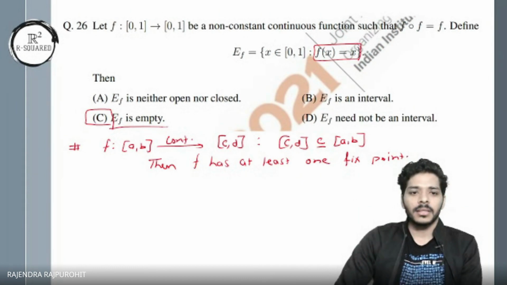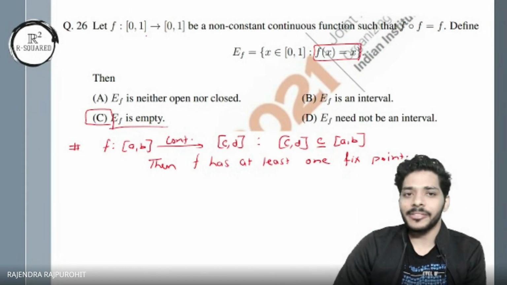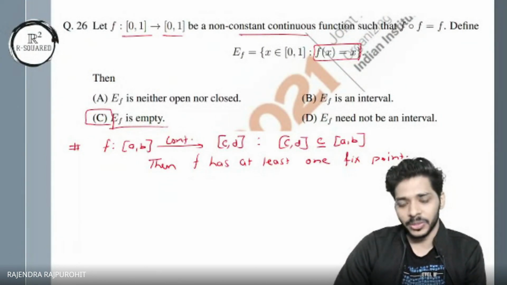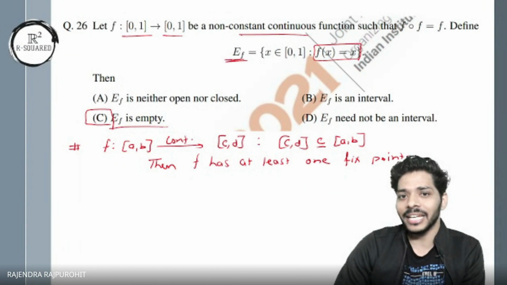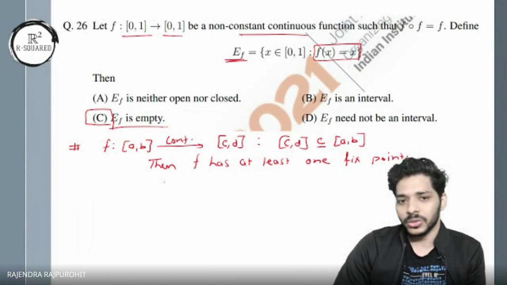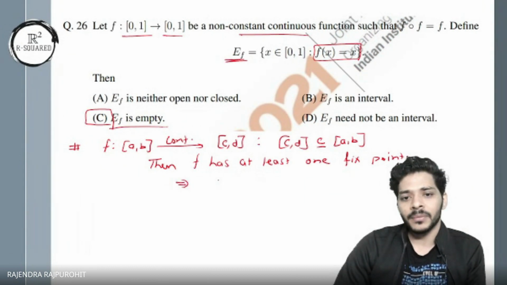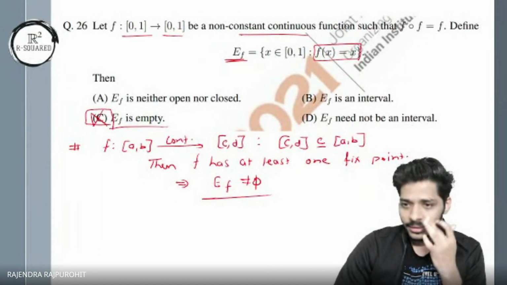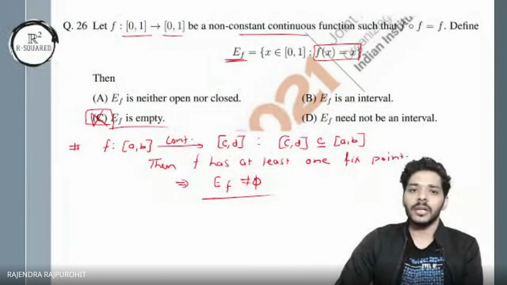The solution of the equation f of x equal to x. Okay. And in this case, we have [A, B] and [C, D] same, [0, 1] to [0, 1], continuous as well. So this function will have at least one fixed point. Okay. So this set E_f will be non-empty for sure. Right. This simply implies that E_f is non-empty. So this C we can discard. Okay. Now we go for other options.